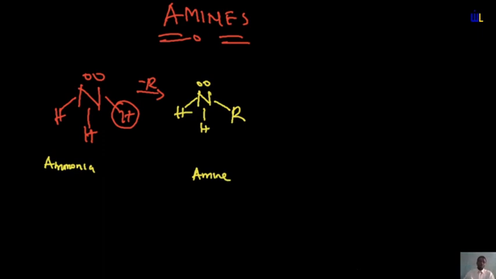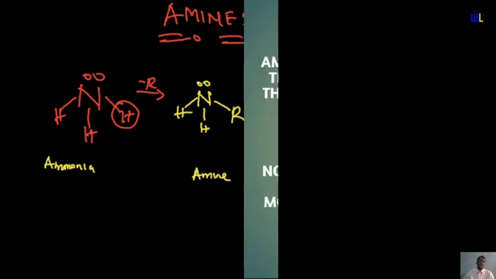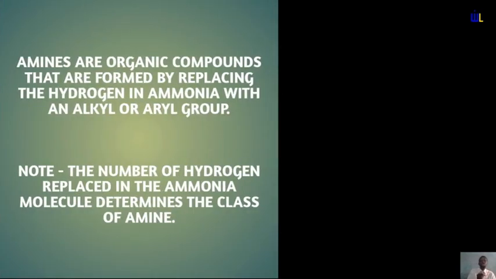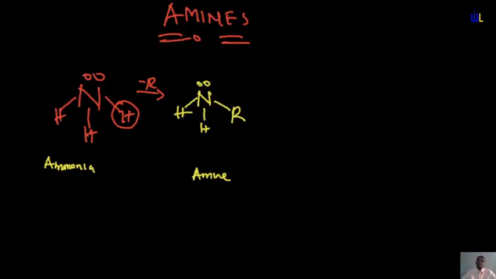Now, if you noticed, we highlighted something and said that the number of hydrogen atoms replaced in the ammonia molecule determines the class of amines. So we'll get into the classes of amines. There are three major classes, and these three major classes are determined by the number of hydrogen atoms replaced in the ammonia. So what are those classes? We have the primary amines, the secondary amines, and the tertiary amines. Let's start with the primary amines.